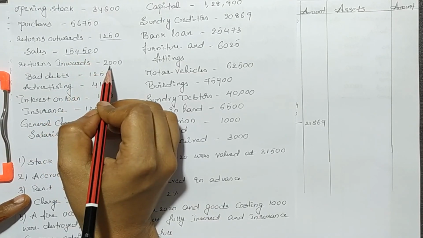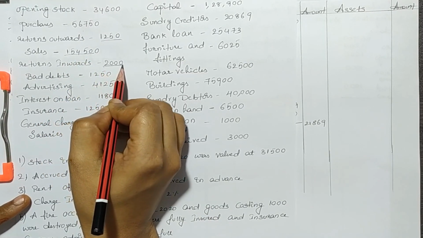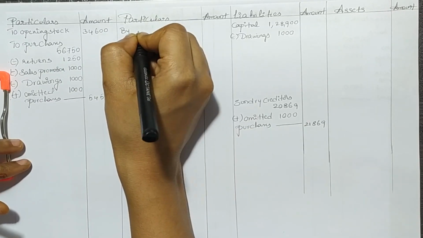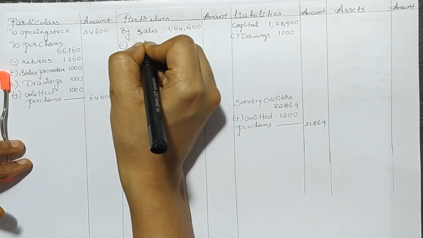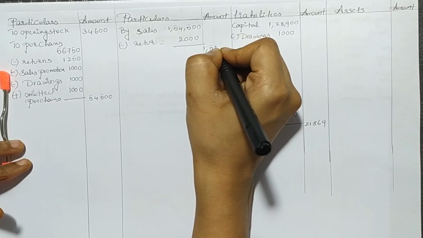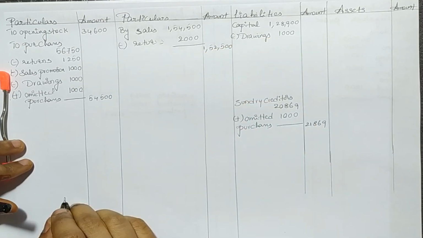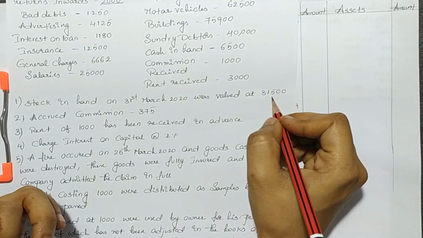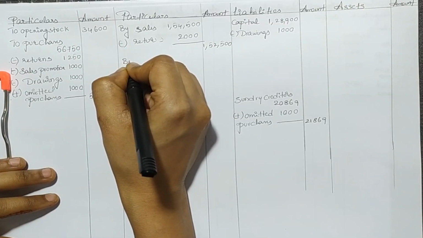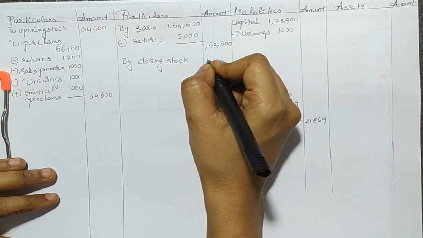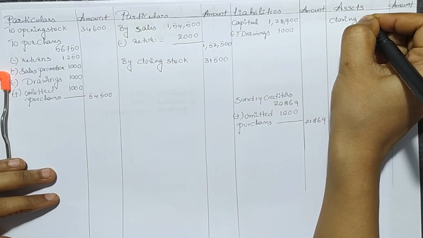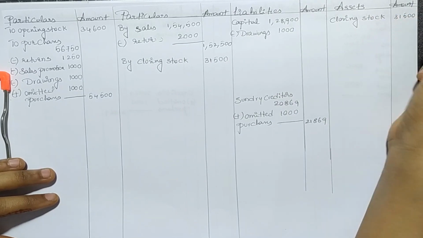Our next account is sales, and also we have returns inwards. So we will deduct the return inwards amount from the sales amount and mention these two on the credit side of the trading account. Next account is closing stock. We will mention the closing stock amount on the credit side of the trading account and also on the asset side of the balance sheet.